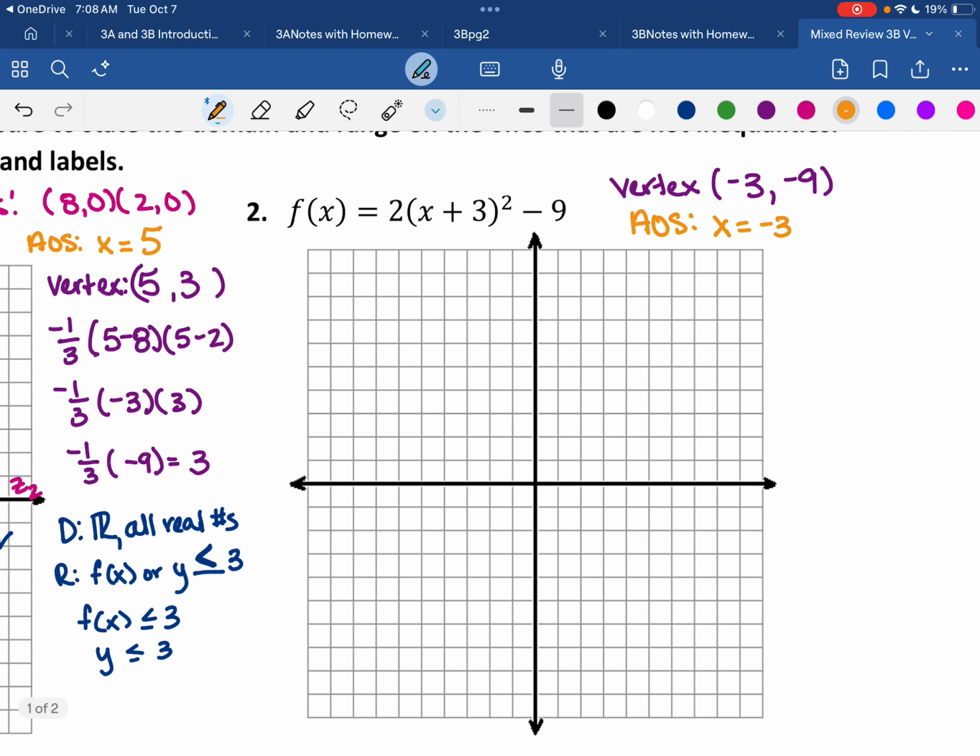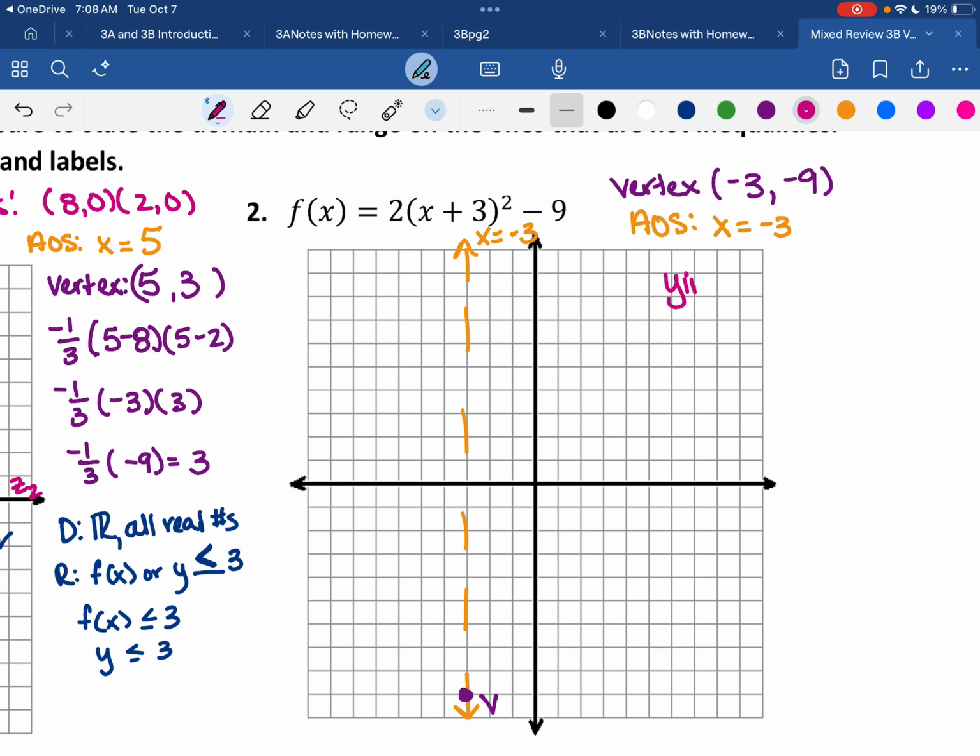At negative 3, I'm going to plot. And then I'm going to take my vertex and plot that. Negative 9 is all the way down here. Okay.